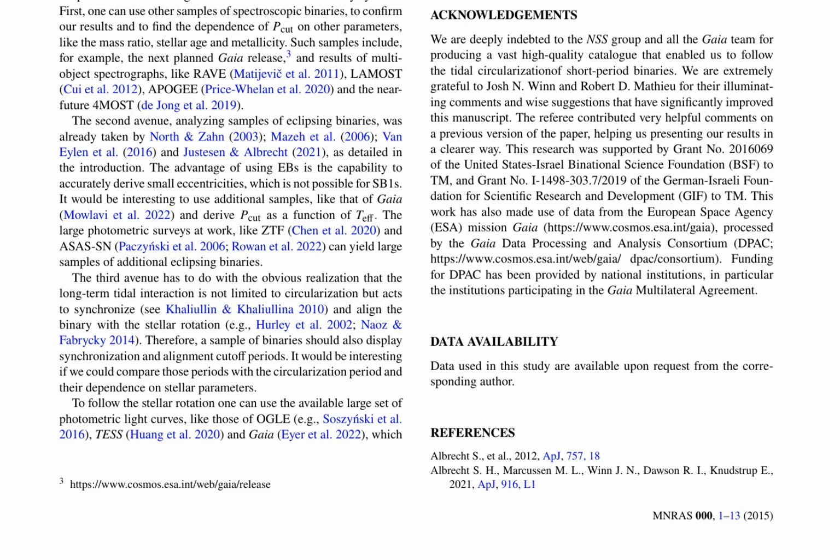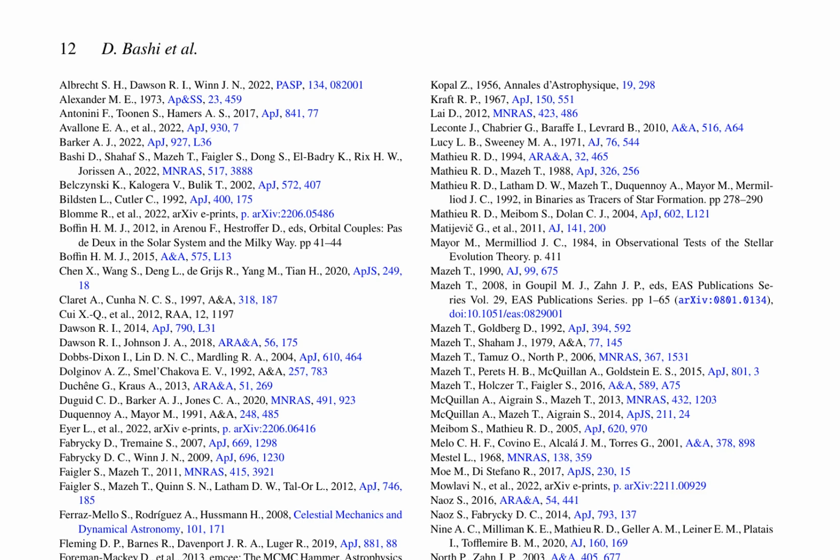They suggest that additional samples of spectroscopic and eclipsing binaries could be used to further investigate the tidal circularization process and its relationship with stellar parameters like mass and age. Moreover, the paper emphasizes the potential of using large photometric surveys, such as ZTF and ASAS-SN, to identify new samples of eclipsing binaries and derive their circularization periods.